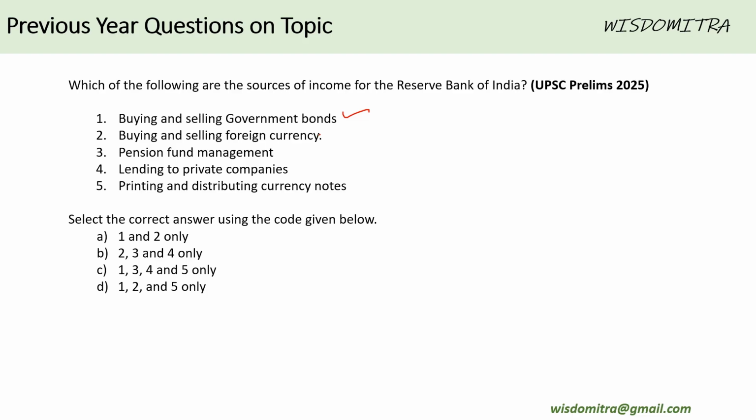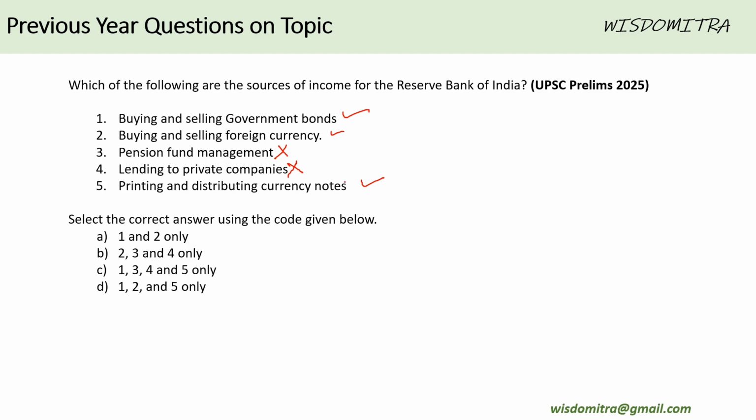Second is buying and selling of foreign currency. Yes, this is also true. RBI handles foreign currency. Lending to private companies. No, RBI never lends to private companies. It tackles only banks. Pension fund management. No, RBI does not manage pension funds. Printing and distributing currency notes.